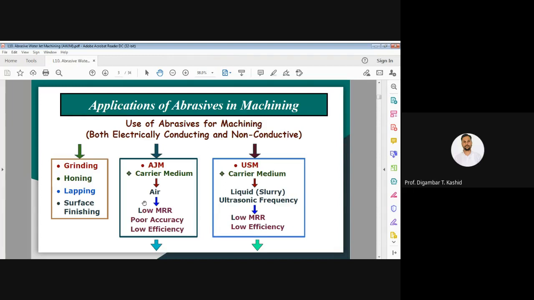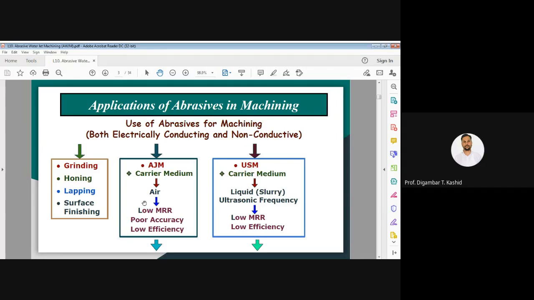Also, air is cheap and non-toxic, so it is preferred. Here, with an air driven abrasive jet used in the abrasive jet machining process, the metal removal rate is comparatively low.